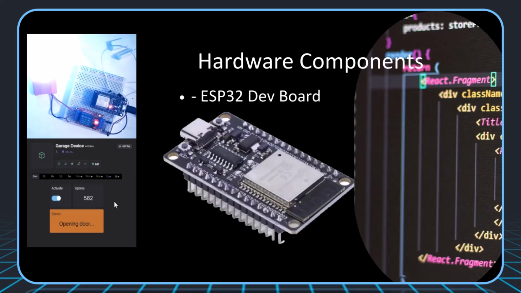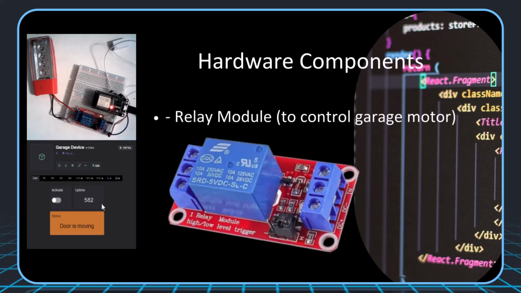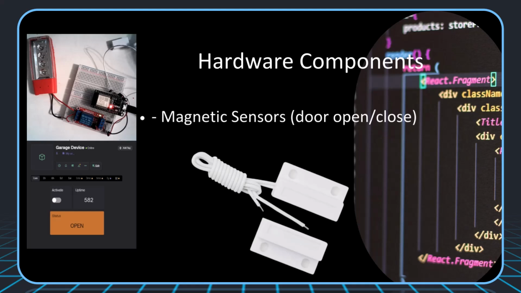I used the Espressif ESP32 developer's board. A relay module to control the garage motor. A magnetic sensor to sense door open or close.